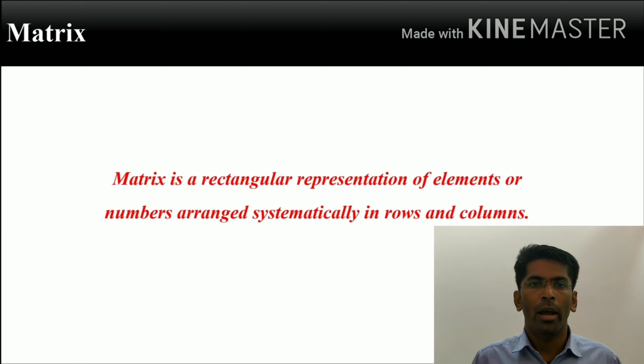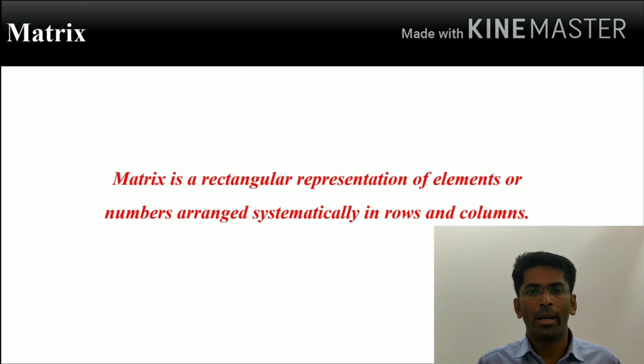In this video, I am going to discuss the various types of matrices. In the last video, we already discussed the basic concepts of matrices. Once again, I am repeating here, a matrix is a rectangular representation of elements or numbers arranged systematically in rows and columns. Each number given in a matrix is called an element of the matrix. The numbers in a horizontal line are called rows and the numbers in a vertical line are called columns.